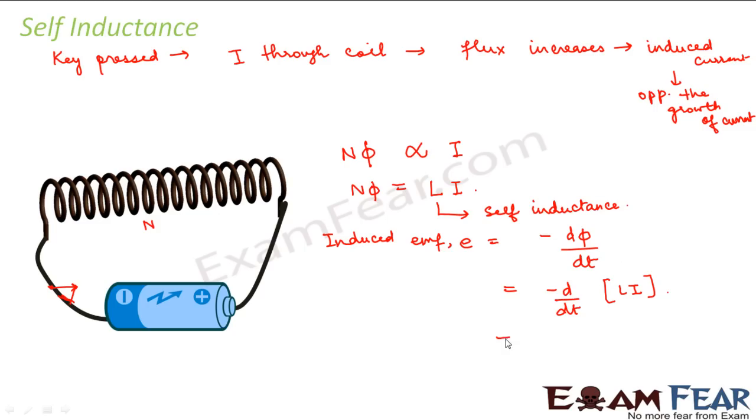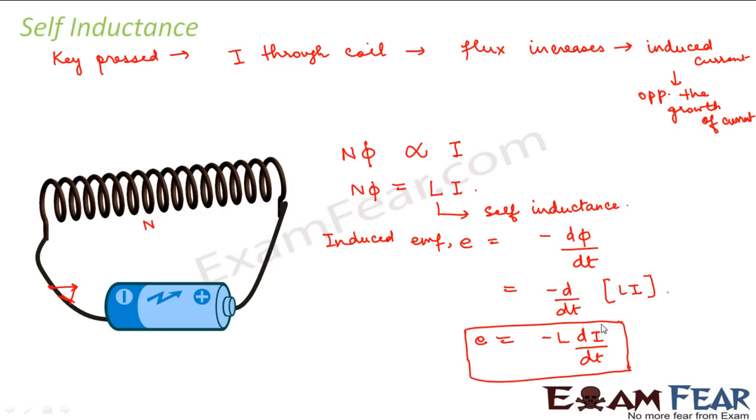So here N phi also means the total flux. So this becomes equal to minus L di by dt. So the induced EMF, this is the self-induced EMF, and this EMF will oppose the change in I. That means this EMF will oppose the increase of the current. Because of the increase of current, this induced EMF was born, right? So the induced current will always try to oppose the growth of current. That's what I told you.